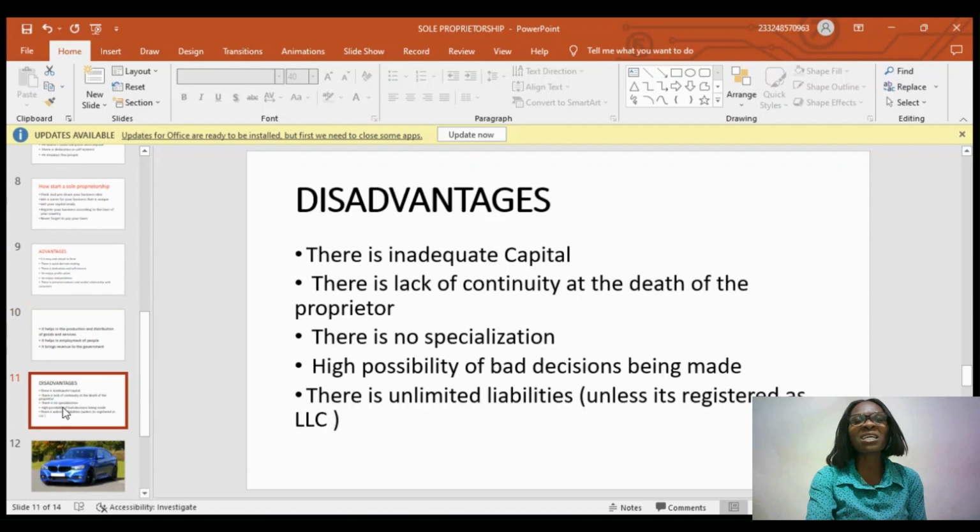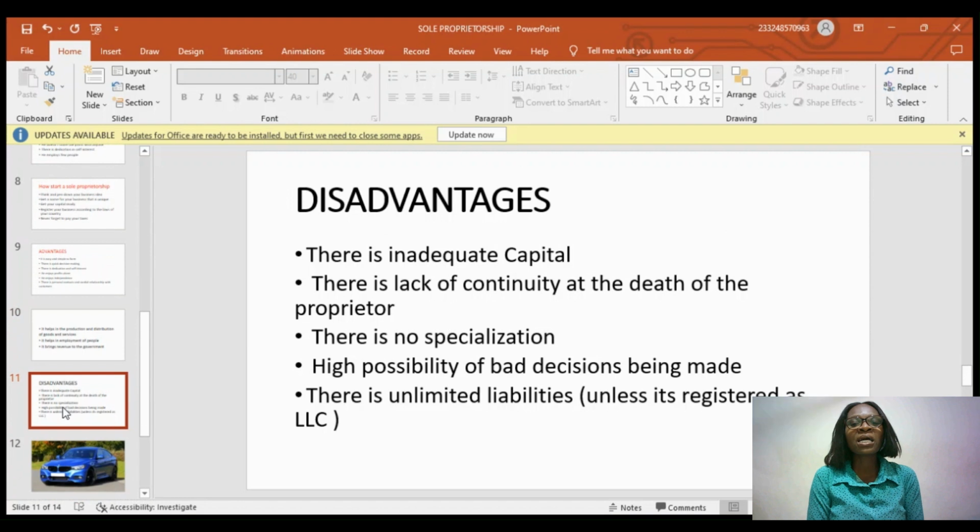Okay, let's move on to a few disadvantages. Some advantages, as long as you enjoy advantages, you should know there are challenges you can face. So sometimes you realize that you don't have enough capital because you are the only one providing capital. We will soon see it in the sources of capital very soon. So you see that no matter how big you want your business to be, you are limited by the amount of capital you can generate all by yourself, because you are the only one who is providing capital.